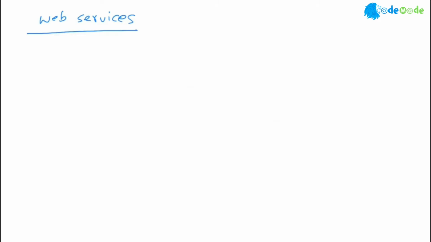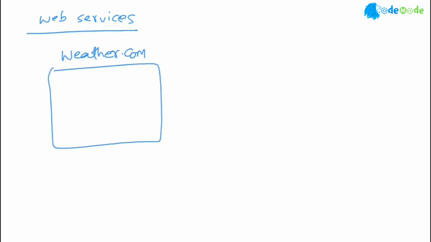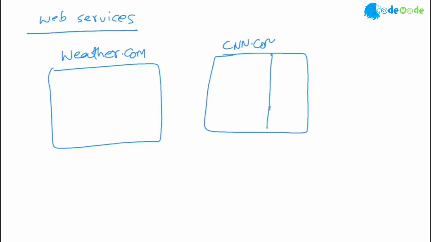Web services, we'll look at weather.com. Weather.com has its own site, weather.com, correct? They have their own nice UI. And you would also notice, if you go to CNN.com, on the sidebar, they also show you weather data, or MSN.com, they show you weather data, right? Here.